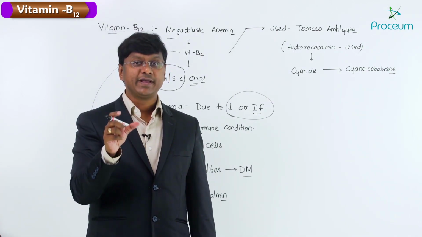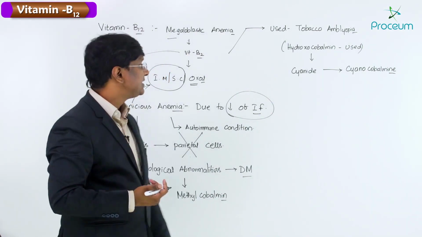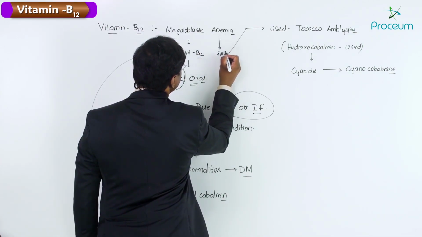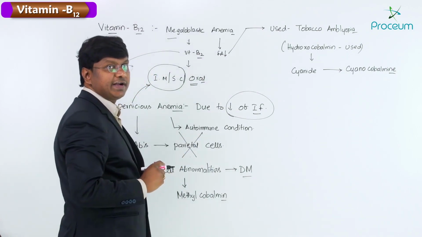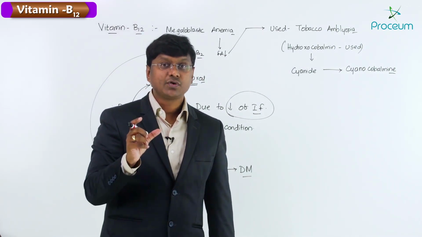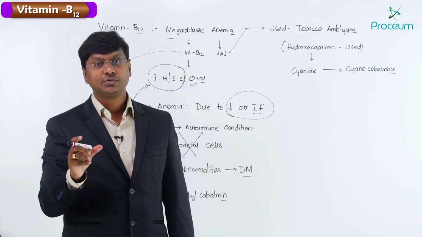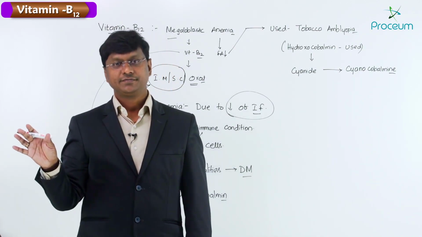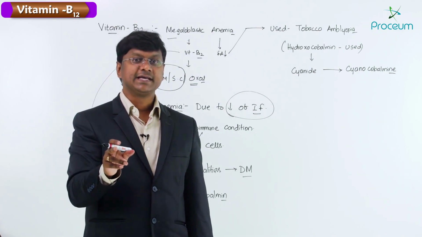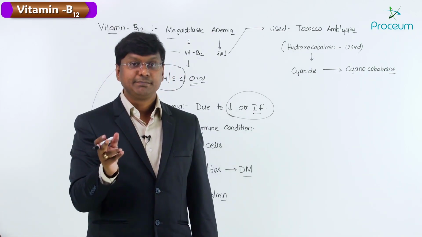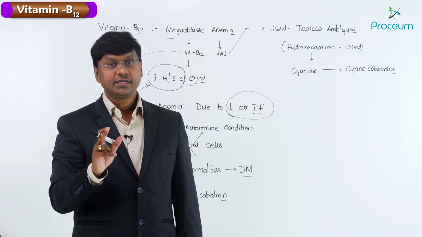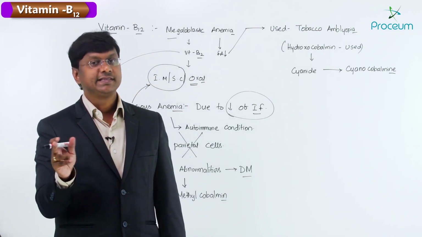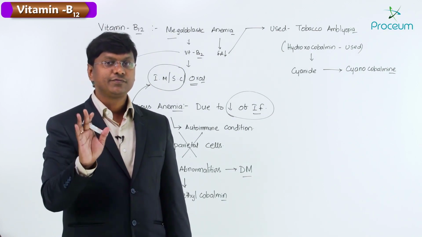Now, megaloblastic anemia could be due to folic acid deficiency or vitamin B12 deficiency. If the cause of megaloblastic anemia is not known, folic acid alone should not be given, because folic acid will correct the blood picture of the anemia, but the neurological deficits due to vitamin B12 deficiency are not corrected by folic acid.